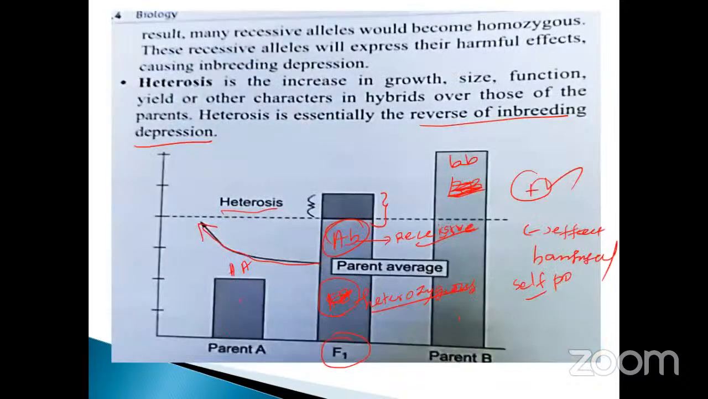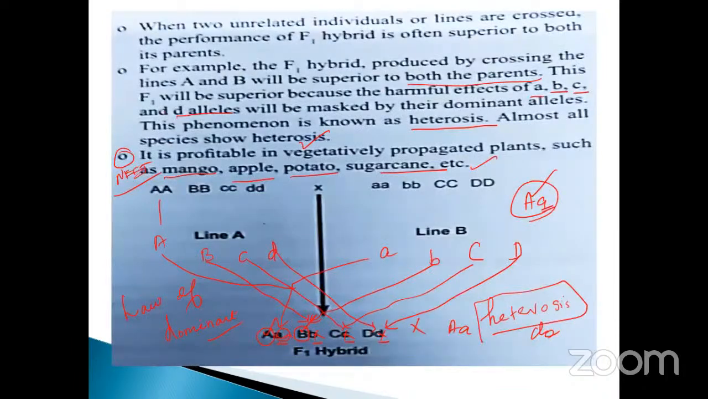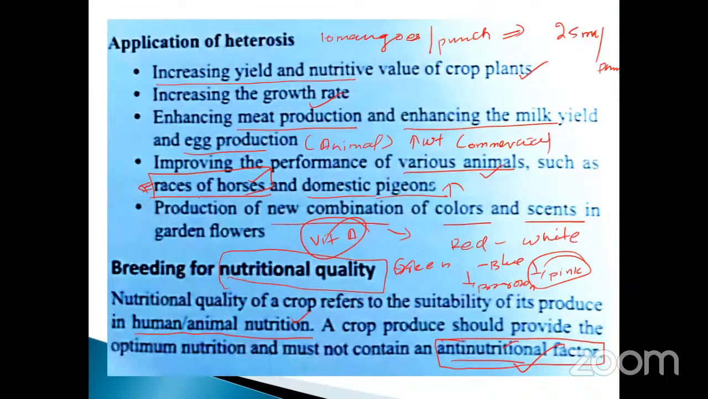And heterosis: what is the meaning of heterosis? What is the main benefit of this one? It is the reverse of inbreeding depression. It is essential, okay. It has a less harmful effect. And one more is that it is profitable in vegetatively propagated plants such as mango, apple, potato, and sugarcane. Application of heterosis is increasing the yield and nutritive value of crop plants.